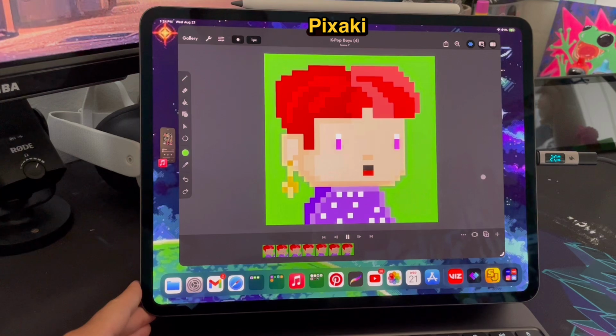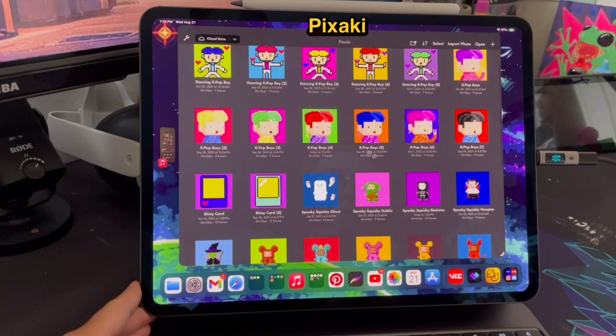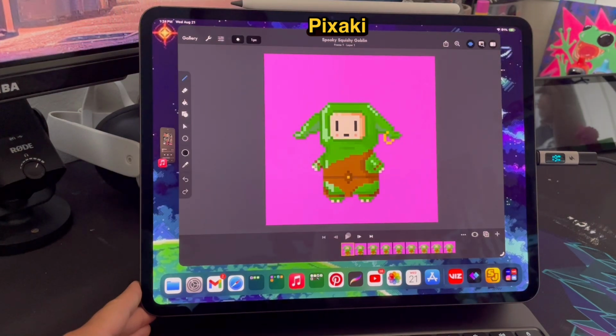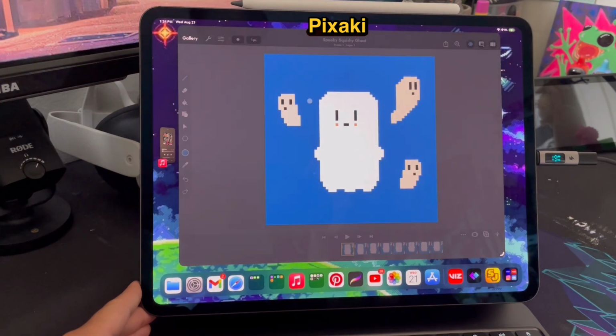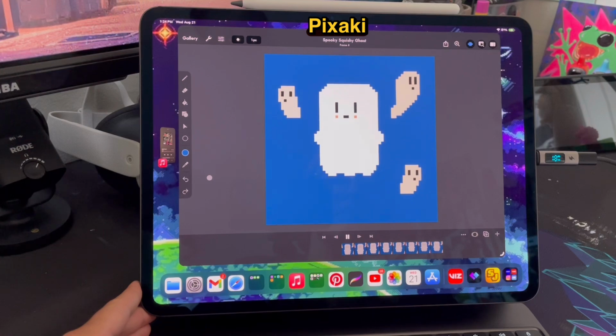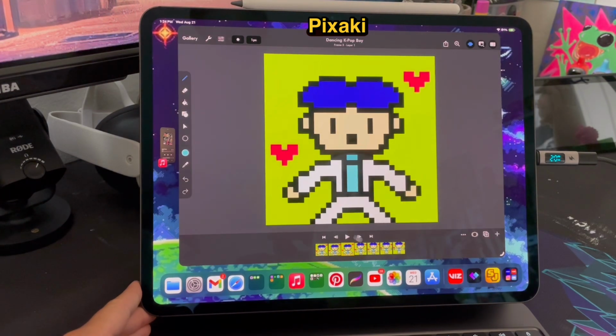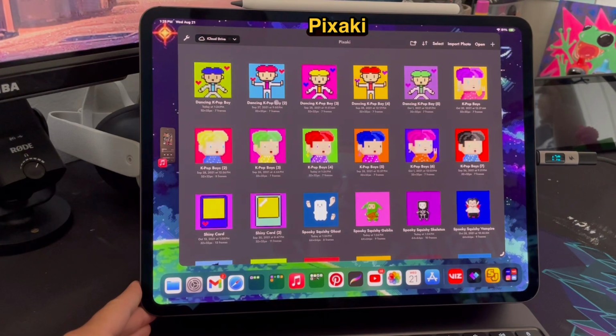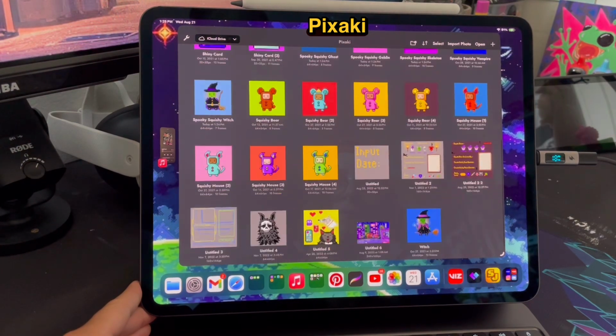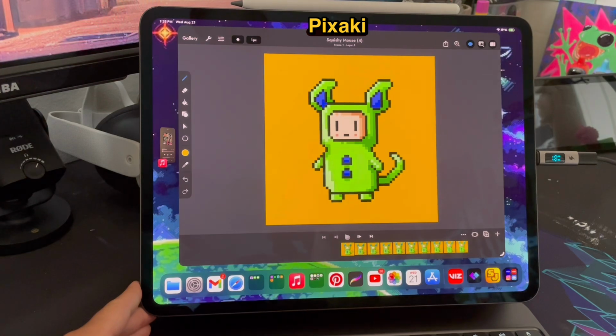And actually, a great thing about this app, all of this stuff transferred over automatically to my new iPad when I re-downloaded the app, which is something I really wish Procreate would do. I didn't even think about it, honestly. I just opened it and all my drawings were there, which is so cool, because all of these I had worked on my previous iPad, and this is my upgraded iPad, which is the M4. It was all there, and that's really cool.